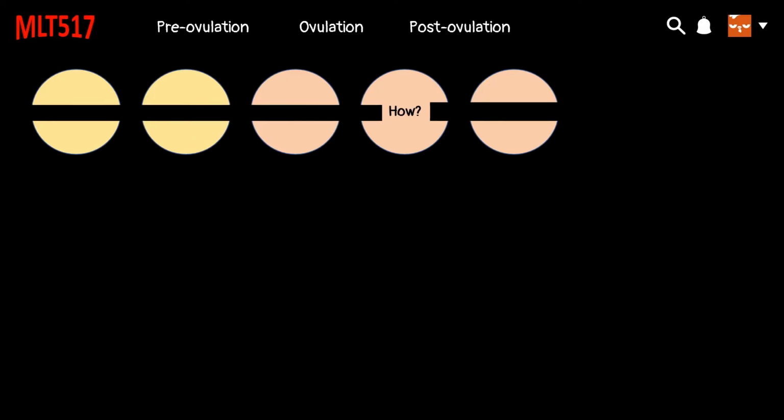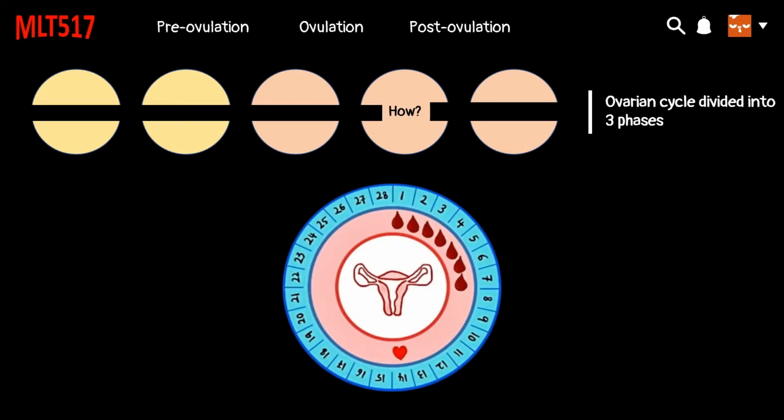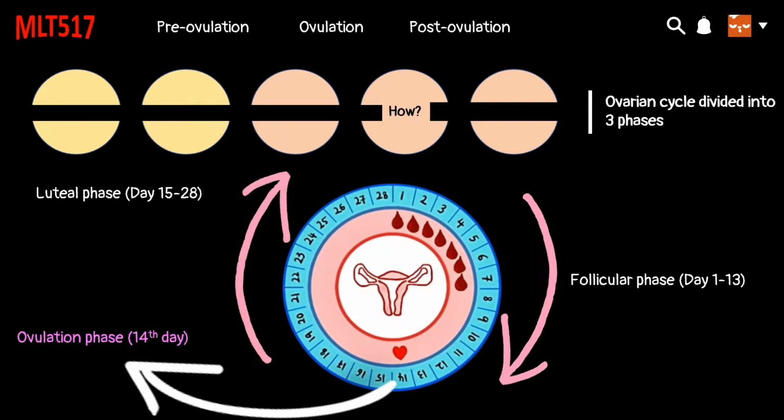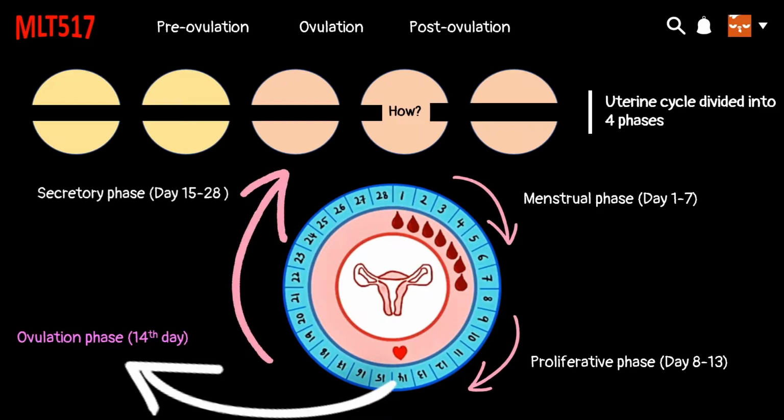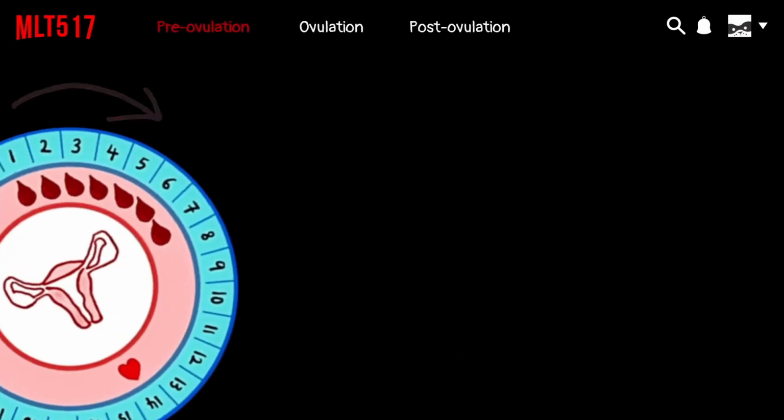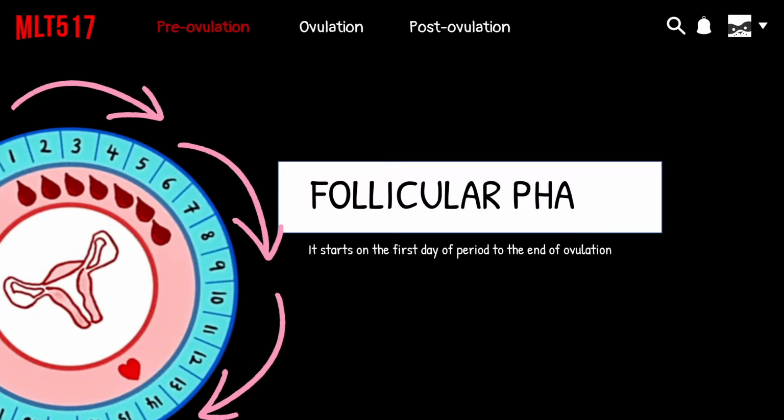The ovarian cycle focuses on the development of ovary and is divided into three phases, which are follicular phase, ovulation phase, and luteal phase. The uterine cycle focuses on the formation of the endometrium and is divided into four phases, which are menstrual phase, proliferative phase, ovulation phase, and secretory phase. Let's start with the first phase of ovarian cycle. It is the follicular phase between the first day of period to the end of ovulation.